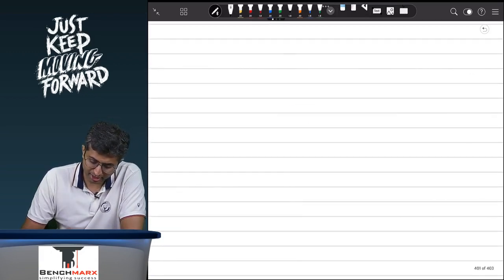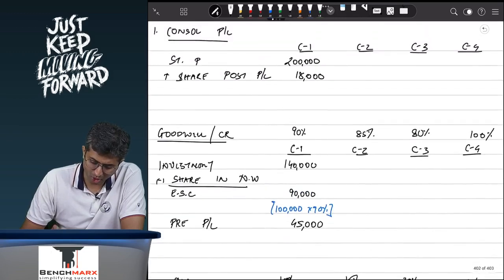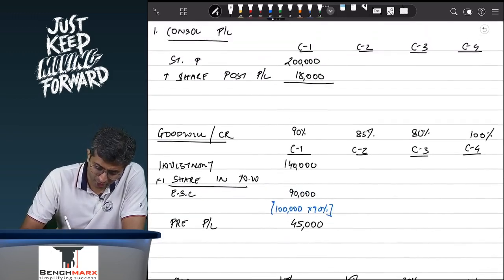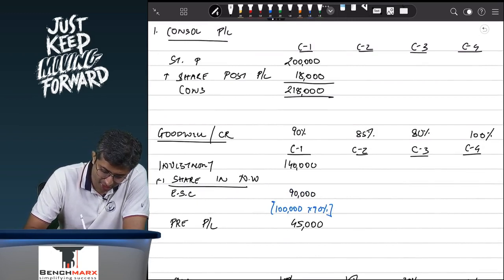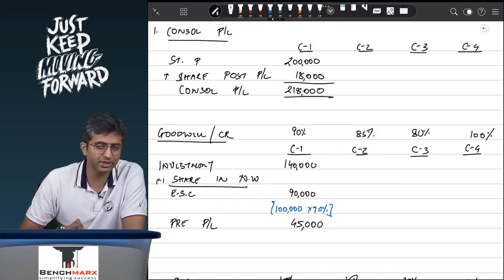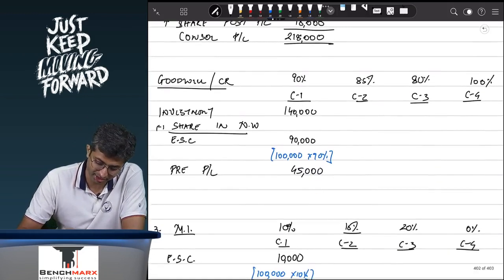So this takes care of all the workings, and hence you can say 2,18,000 is the consolidated P&L as on 31st of December 2016.